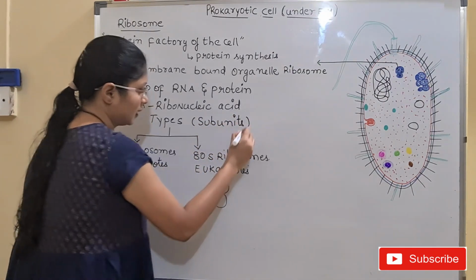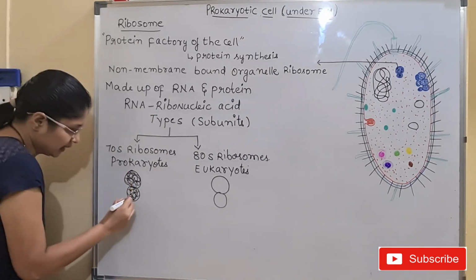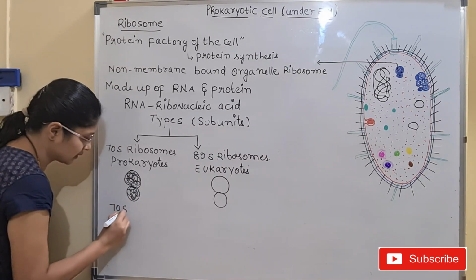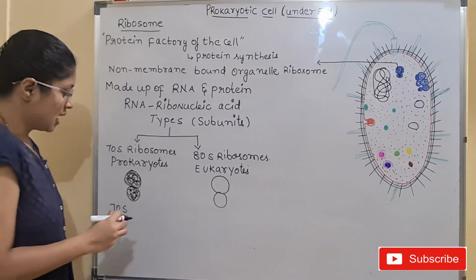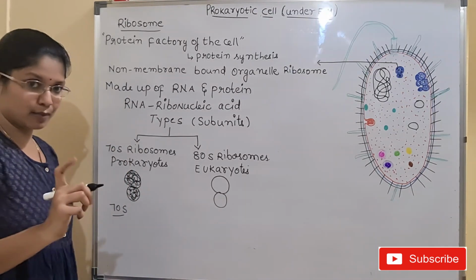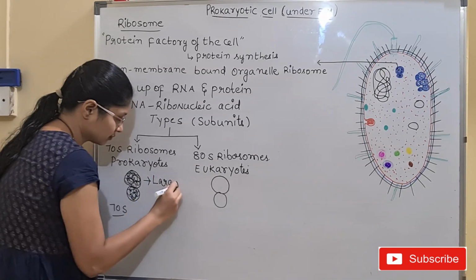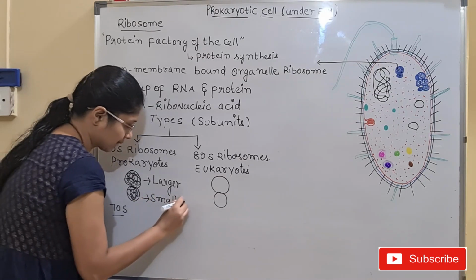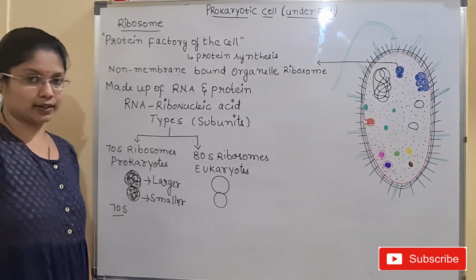The complete ribosome is known as the 70S ribosome, and we have two subunits in the 70S ribosome. One is larger and the second one is smaller.